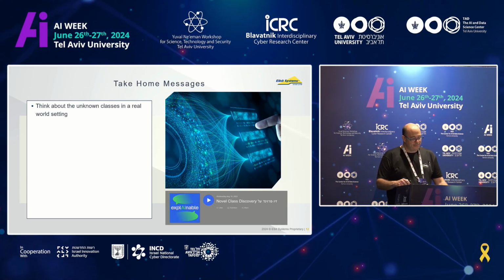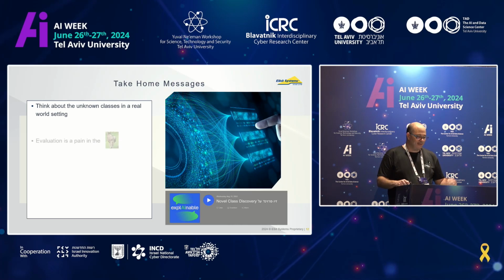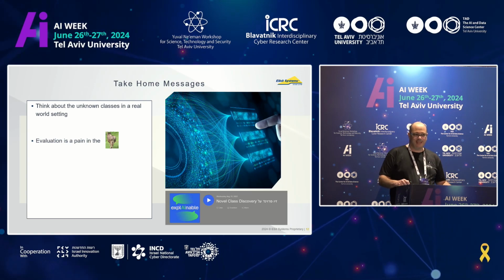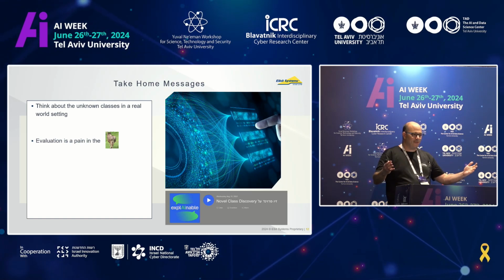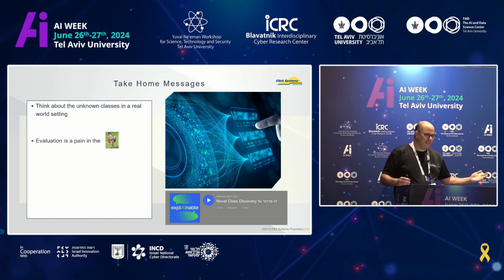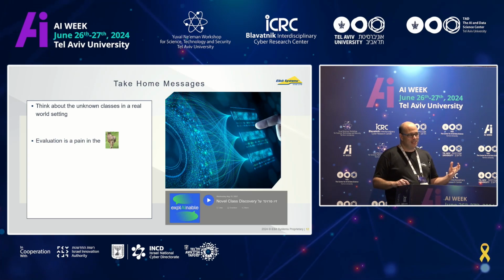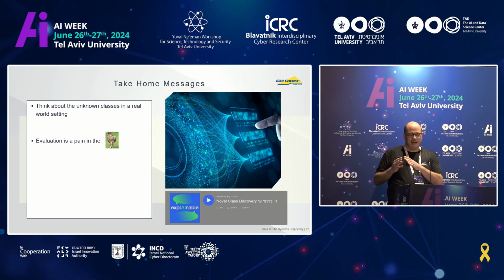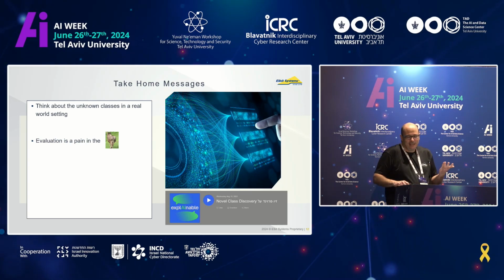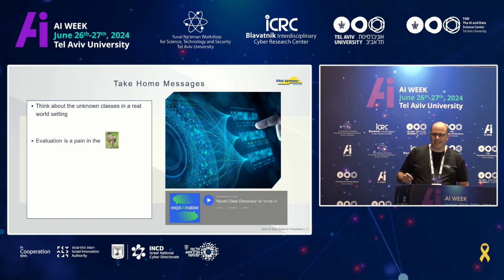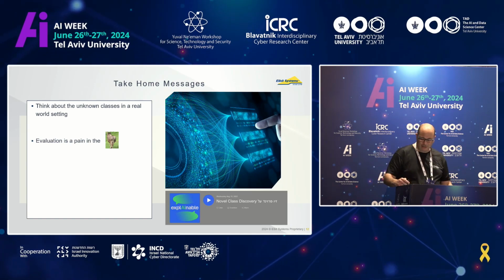So just to sum up, we always need to think about what is going to happen when I take my system to the field, and all these unknown labels. Do we need to do something about them? Evaluation is something that is very difficult in this case because the results really depend on which classes I learn, the known classes, and which are the classes that I consider as new classes. That really affects the performance. So I have to do cross-validation on this, and this takes a lot of time.